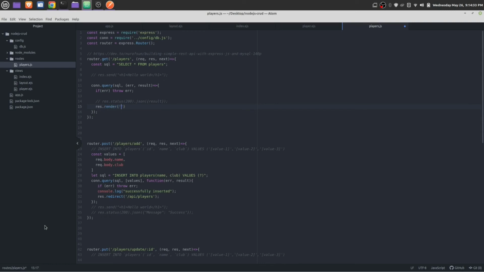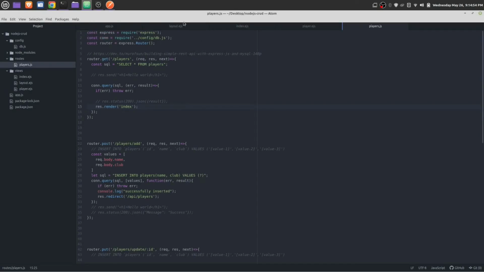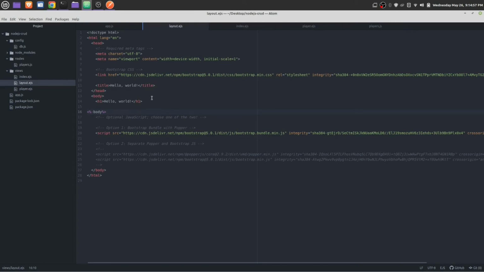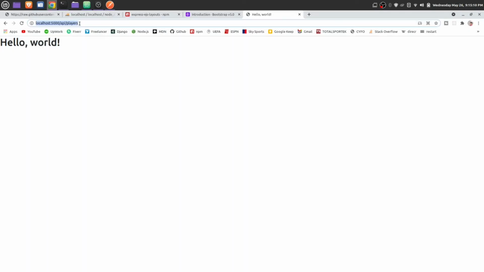res.render index. index.ejs. You can give the extension or you cannot. Actually it doesn't matter, it's totally up to you, both are same. Let's try it out. Yes, it is working now. You see this hello world is coming from this layout. Let's get rid of this and take it inside index.ejs, not JS. Save it and it will work same as previous.